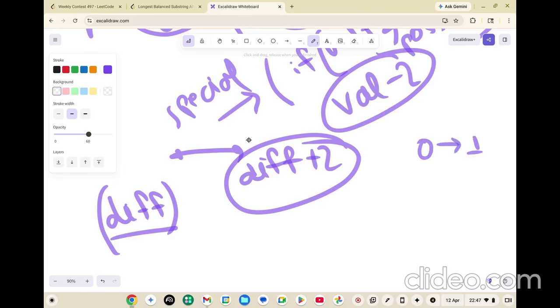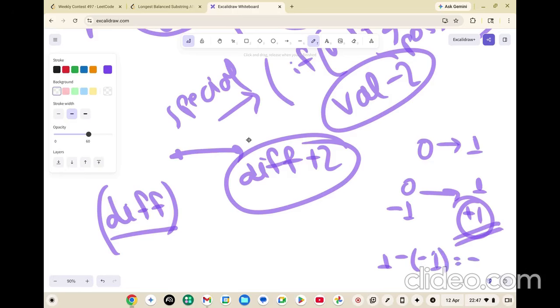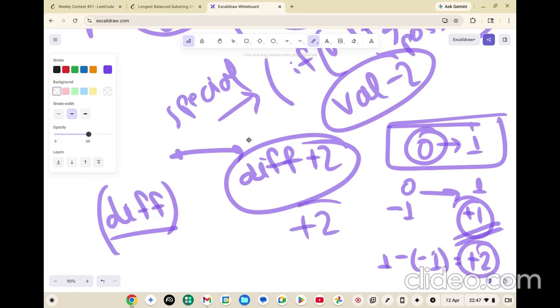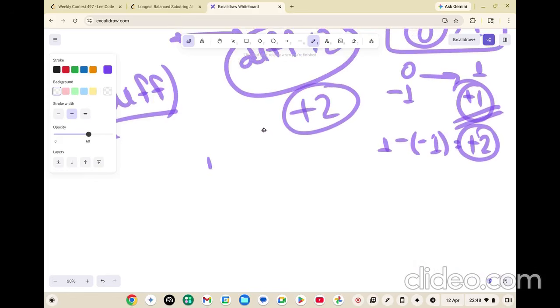Then in that case, the 0 means it was initially 0, contributing minus 1. Now you change it to 1, so it is contributing plus 1. So the difference is final, which is 1, minus initial, which is minus 1. Ultimately it becomes plus 2, right? So whenever you convert this 0 to 1, you do a plus 2. And there will be a difference of minus 2.